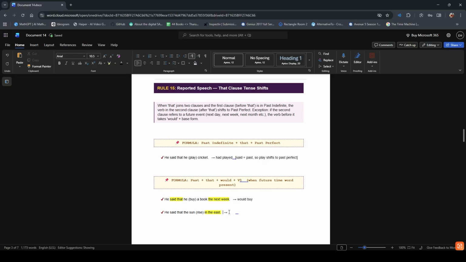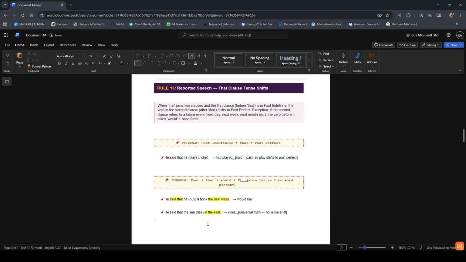The answer will be rises. Why? Because the sun rises in the east is the second rule of the whole right form of verbs, where we learned that universal truths are always in present indefinite tense. Rises.